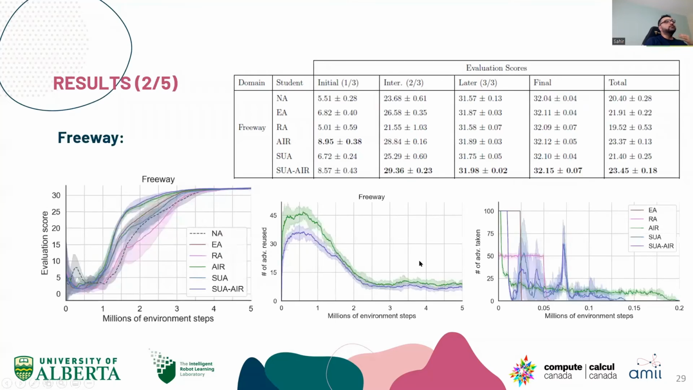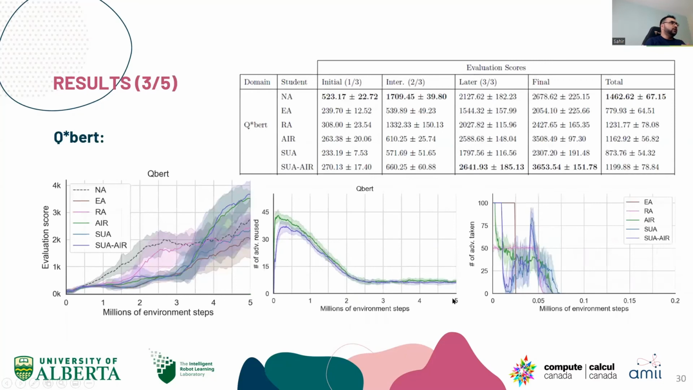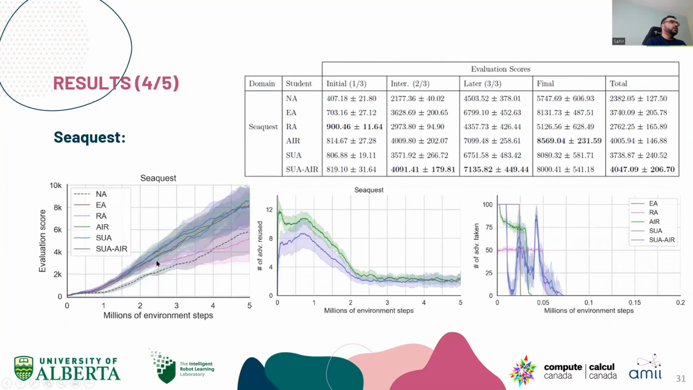Moving forward, similar is the case for Freeway, with a similar trend. The advice reuse and advice taken schedules pretty much remain the same, where the advice reuse for AIR is significantly higher. For SUA AIR, the advice is reused less, but it does not impact the performance. Similarly, in Qbert, things catch up at the very end, and in Seaquest we see a similar trend where SUA also does better towards the end.